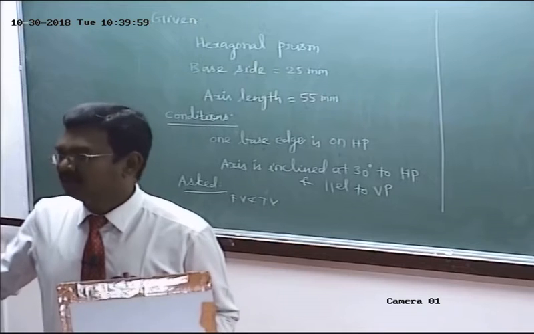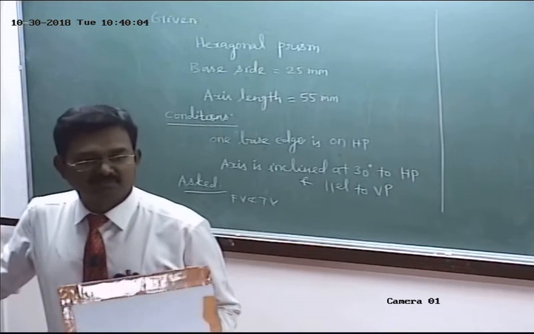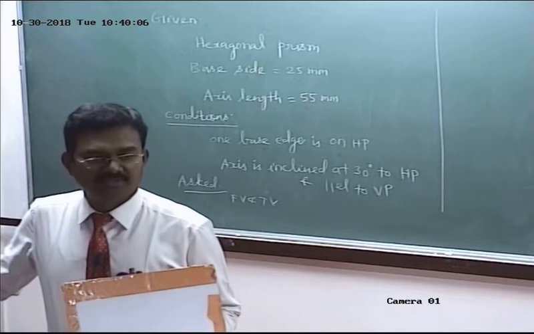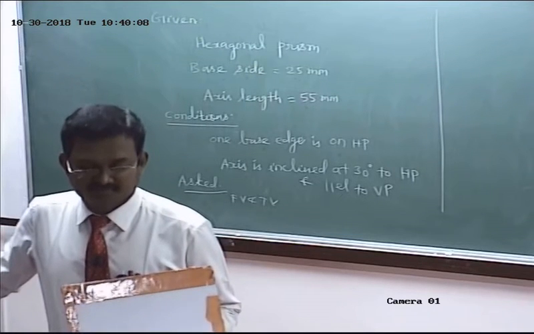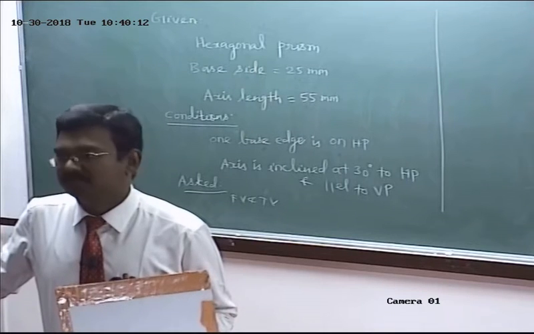We have to draw horizontal projectors and vertical projectors. The intersection points should be named A, B, C, D, 1, 2, 3, 4. I will explain when we solve the problem. Then project the respective top view.